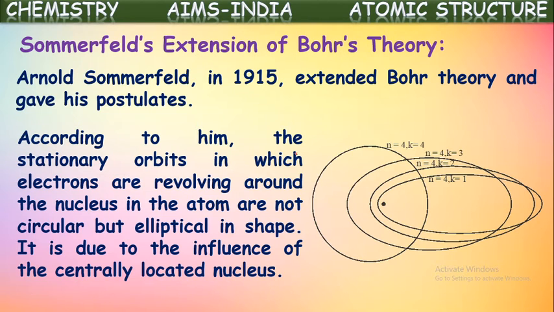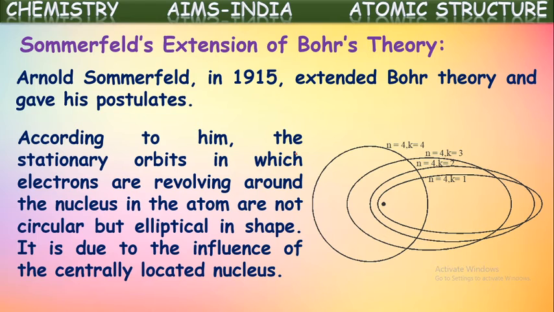But Sommerfeld proposed that, according to his theory, the stationary orbits in which electrons revolve around the nucleus are not all exactly circular. Some of them are elliptical in shape. It is due to the influence of the centrally located nucleus.